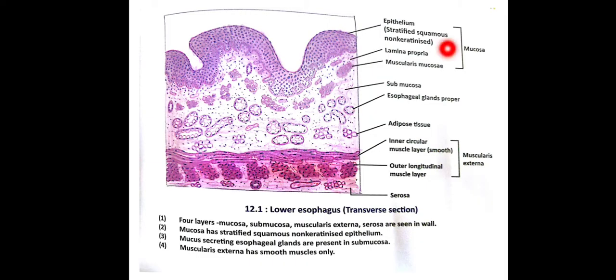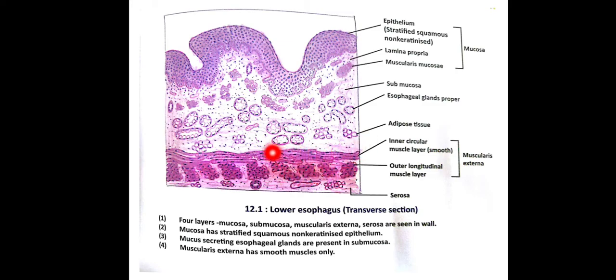So in this diagram again you can see this is the mucosa, containing epithelium, lamina propria and muscularis mucosa. Then submucosa, containing esophageal glands and connective tissue which contains adipose tissue and so on. Then muscularis externa, containing inner circular layer and outer longitudinal layer.